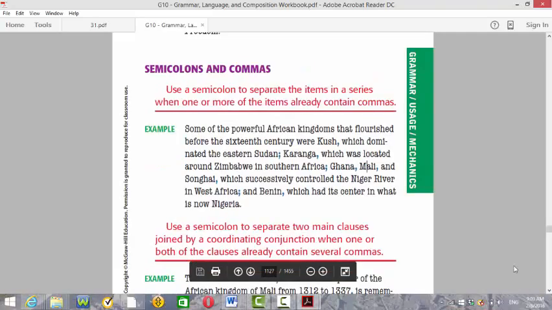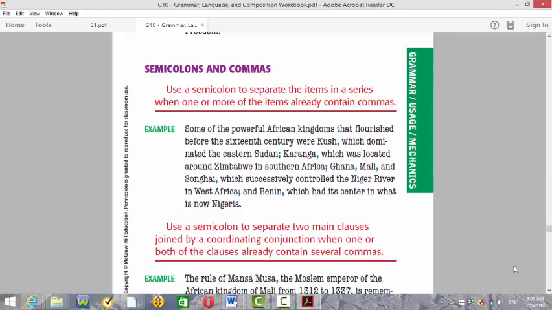The next rule for semicolons is to use semicolons to separate items in a series when one or more of the items already contain commas. So actually the series thing we can use when we have a list of things or a series of things, we can use either colons, commas, or semicolons. But of course each has its rules. It's not like you can use them alternatively. Let's see, when do we use semicolons with a list or a series of things? It's when there are commas in the sentence for a reason or another. So it will be confusing to separate the items with commas when there are already commas. So to avoid the confusion here, we use semicolons.